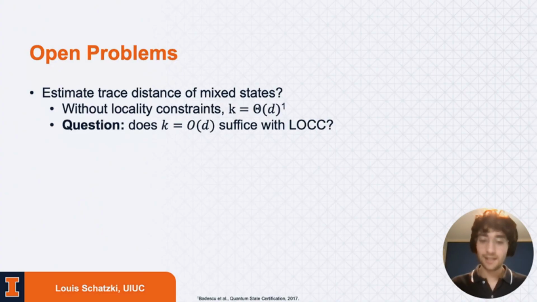This may be the case, and if it is, it would illustrate an interesting difference between pure states and mixed states. Namely, for mixed states, we know that estimating inner products, which would then effectively give you 1 norms, can be done with a constant number of copies if you have entangled measurements. But we also know that if you're only allowed LLCC, then the sample complexity is theta square root d. So for pure states, it turns out that the sample complexity is identical to estimate the trace distance. This would exhibit an interesting difference between the two.